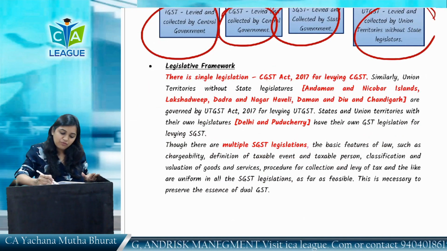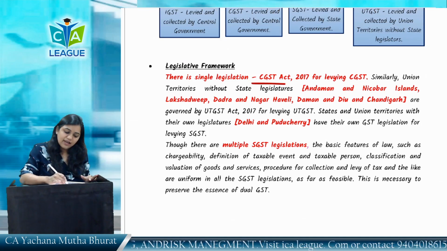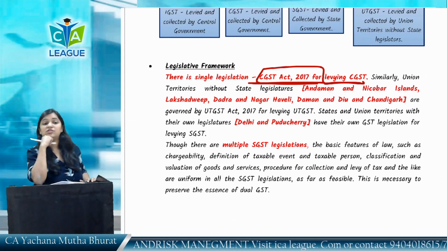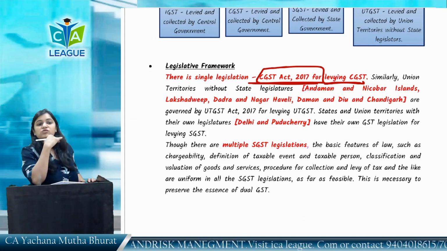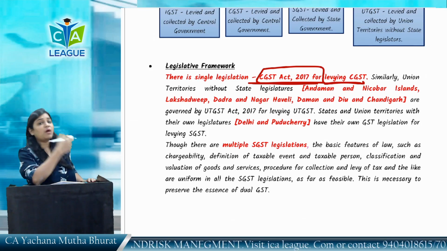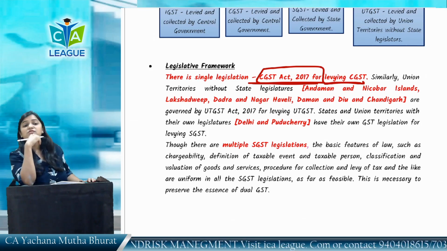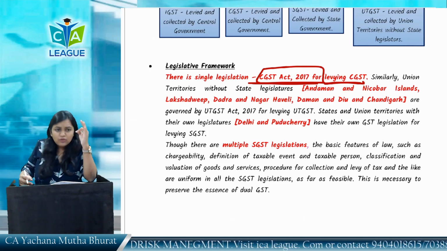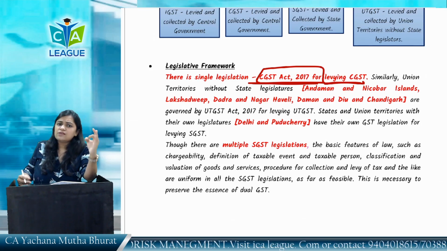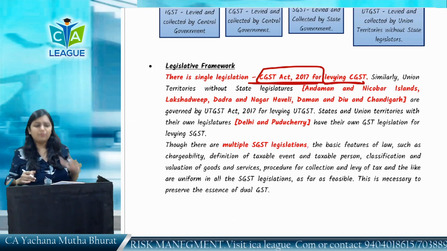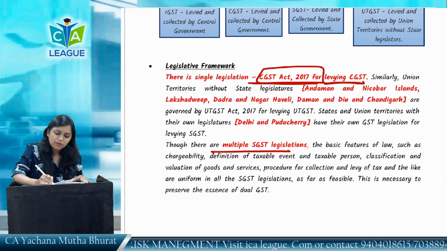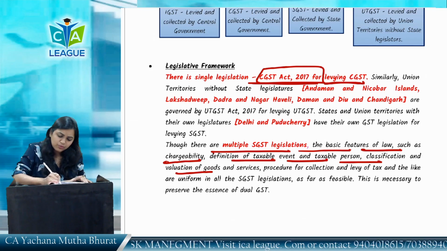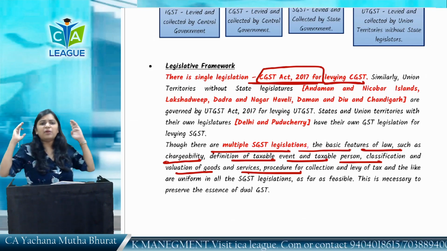What is the legislative framework? We have discussed already. There is a single legislation, the CGST Act, for levying CGST. For 29 states, there are different SGST Acts, Maharashtra SGST Act, then Gujarat GST Act and so on, for every state. Definitely, the valuation, classification, procedure, everything is the same. Harmony has been maintained. Though there are multiple state legislatures, the basic features of law, chargeability, definition of taxable person, classification, valuation, everything is the same and uniform in